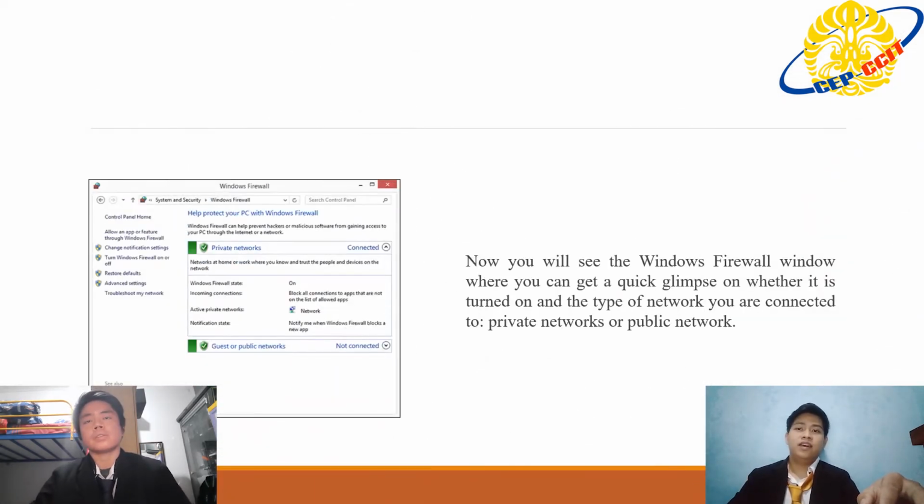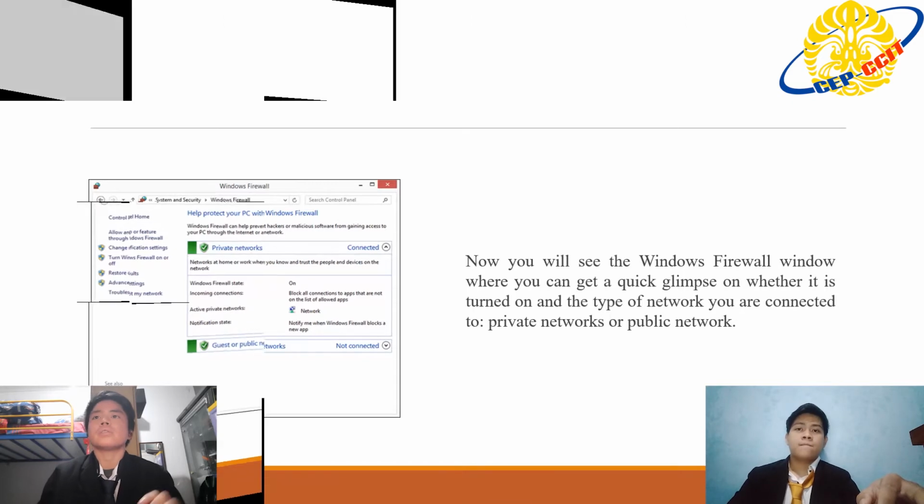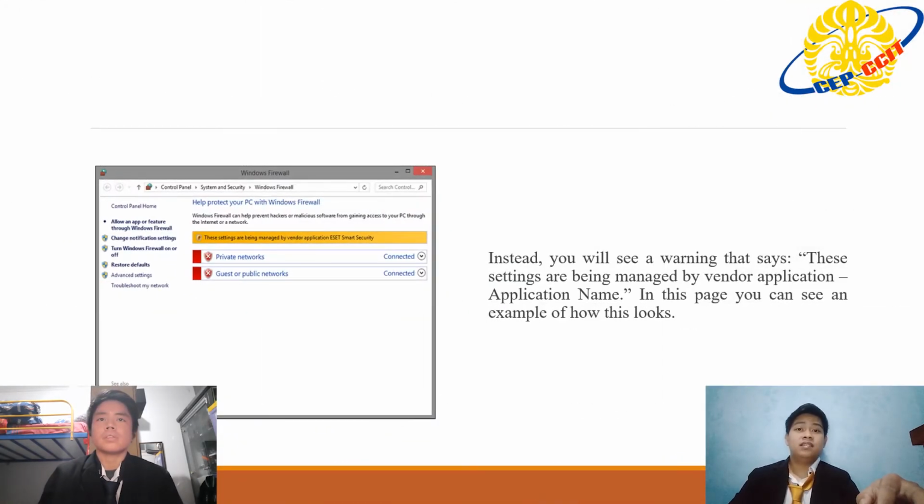And then after you do that, now you will see the Windows Firewall window where you can get a quick glimpse on whether it is turned on and the type of network you are connected to, private network or public network. Next step, instead you may see a warning that says the settings are being managed by a vendor application name. In this page you can see an example of how this looks.